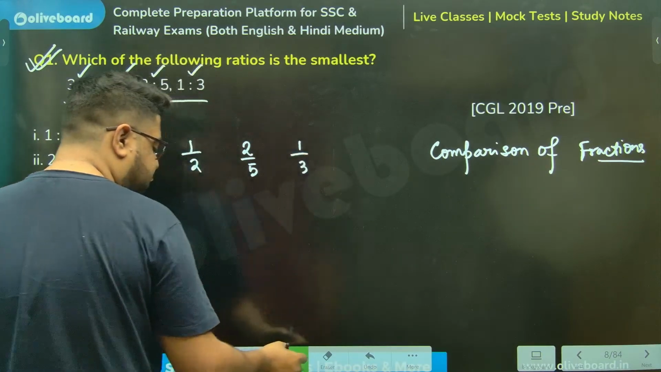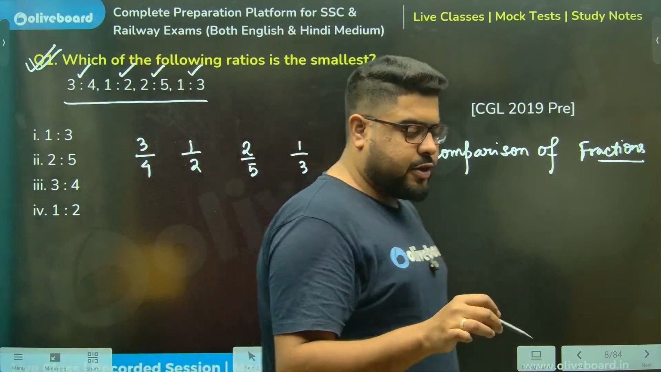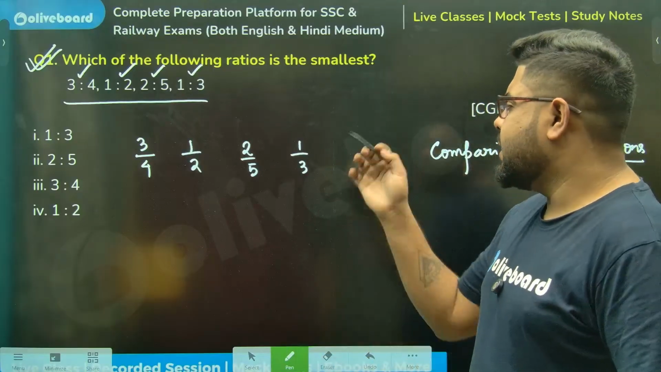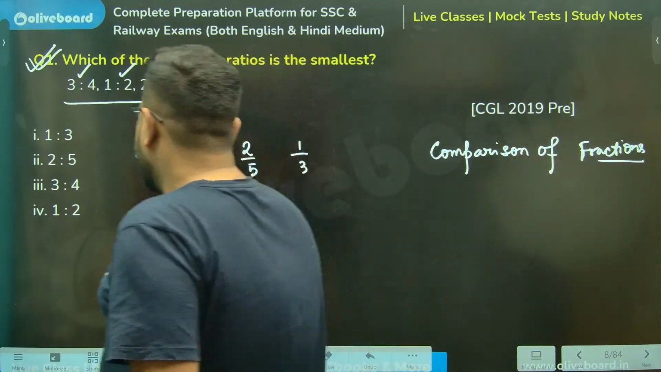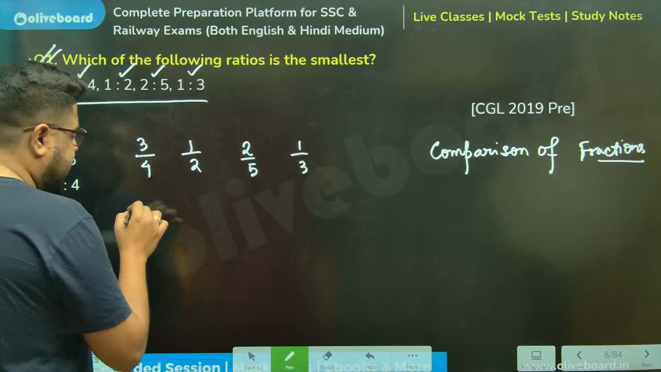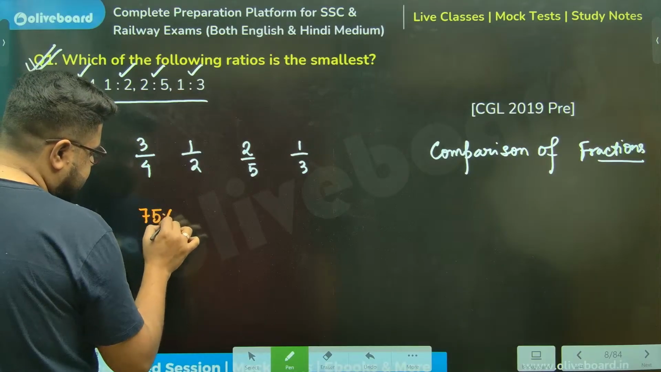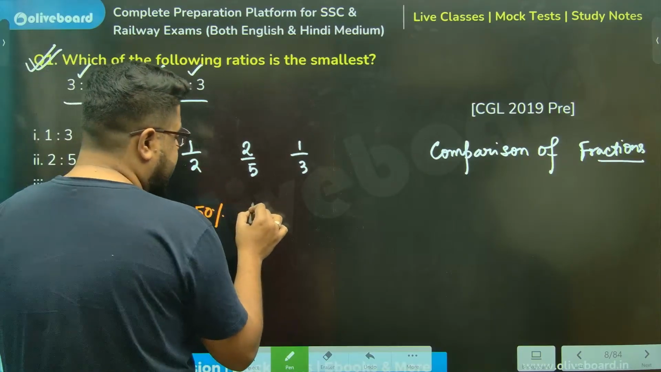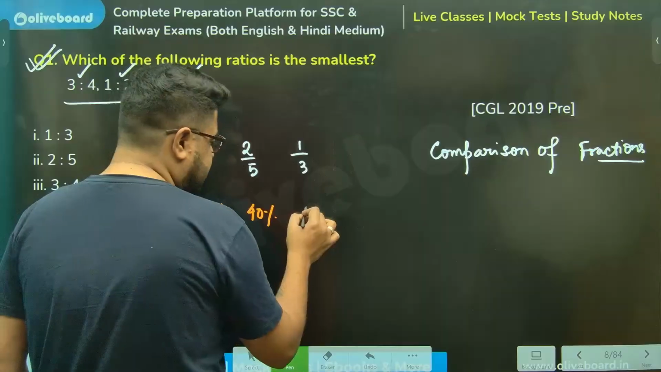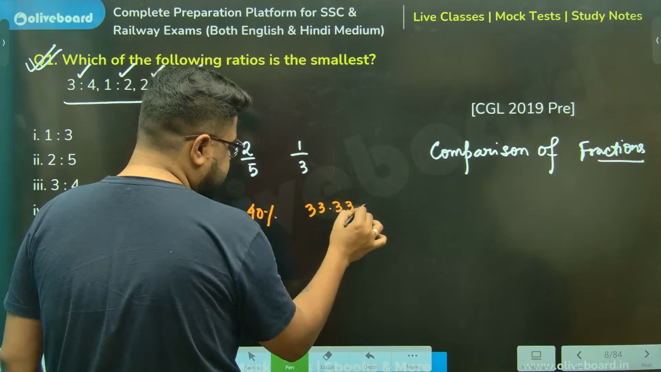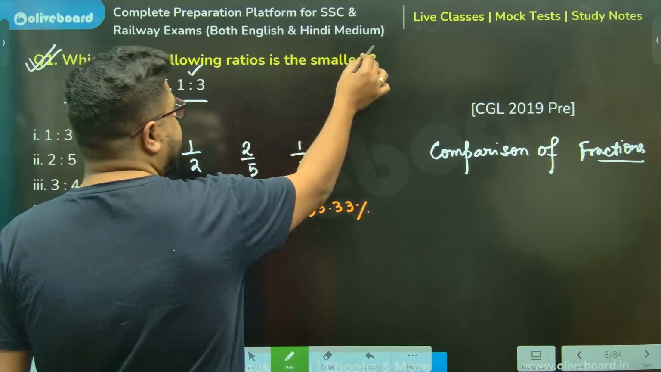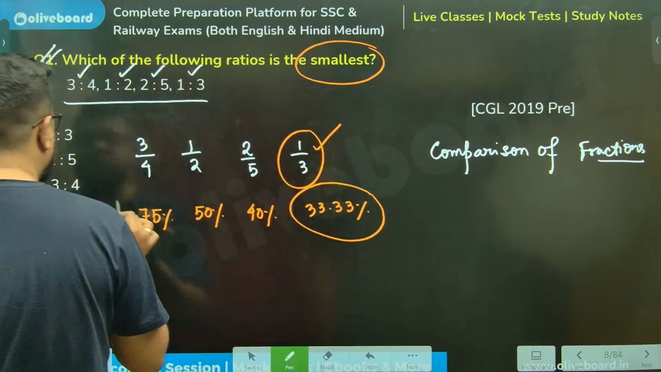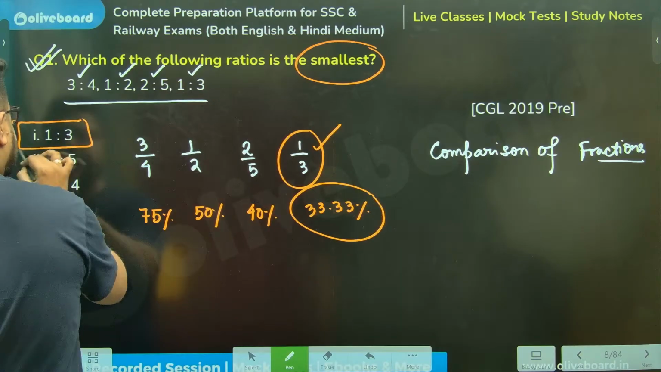Please understand, over here, for these exact values, you don't need to do many weird things, because here I know every percentage. 3 by 4 I can write as 75%. 1 by 2 I can write as 50%. 2 by 5 I can write as 40%. 1 by 3 I can write as 33.33%. So they are asking for the smallest value. The smallest percentage is this one. So that is 1:3. That's my answer.